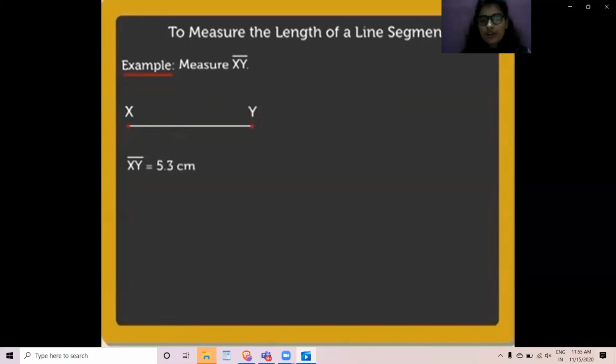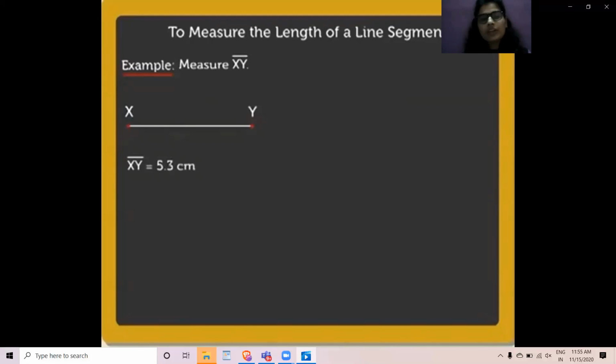But for writing this, you have to draw a small line over the XY that shows it is a line segment. If we talk about a line, then you have to draw the arrow, meaning on the line you have to draw the arrow at the beginning and at the ending point.